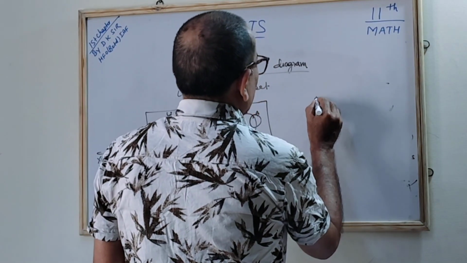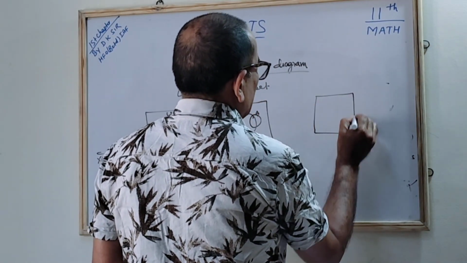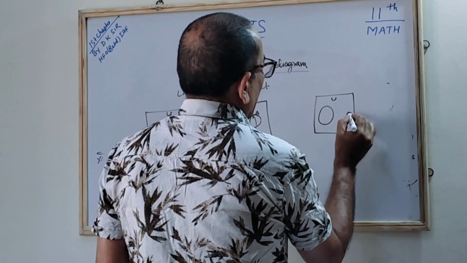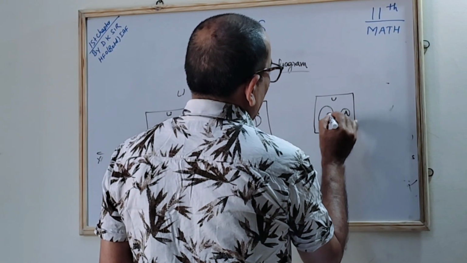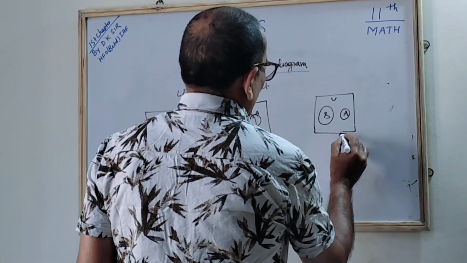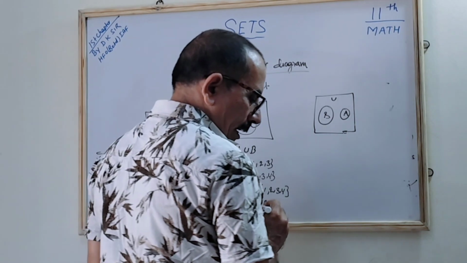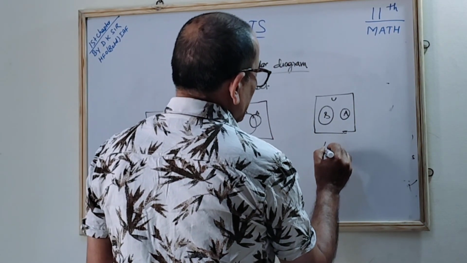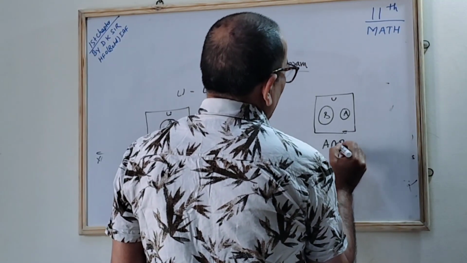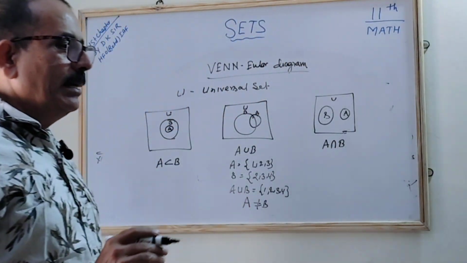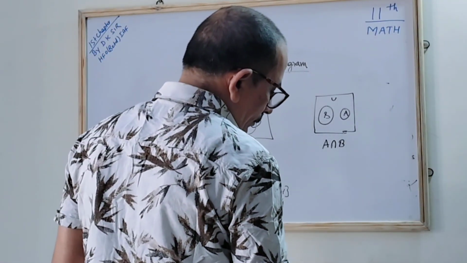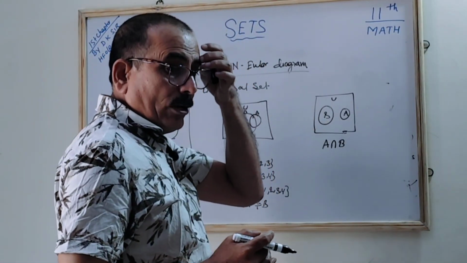In the third, we take a universal set U in which we find here is B and here is A. Both are separate, correct? So what do we find? We find what is called the intersection, A intersection B. A intersection B means, in those two sets, what is common? Nothing is common.